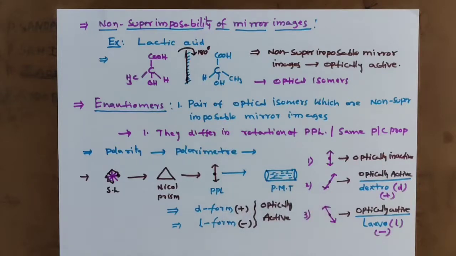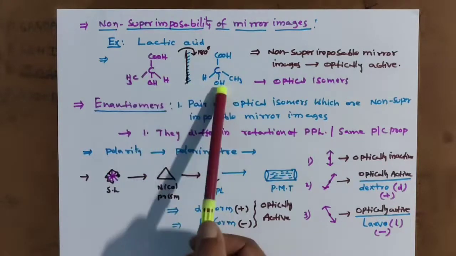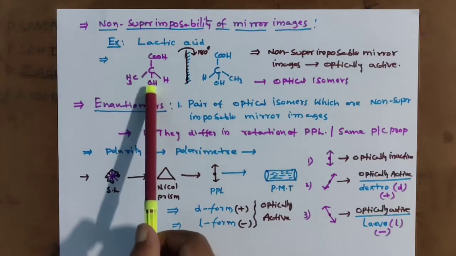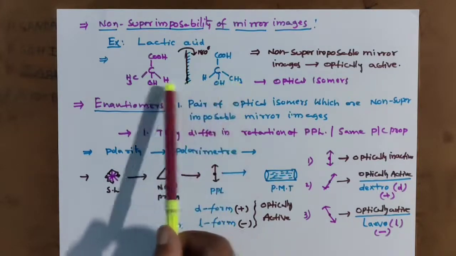Theoretically we can't say which is the D form and which is the L form. See here, these two are optical isomers. I can say this is the D form and this is the L form, or the other way around.